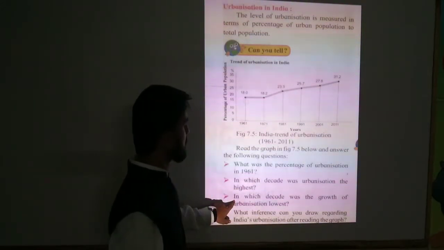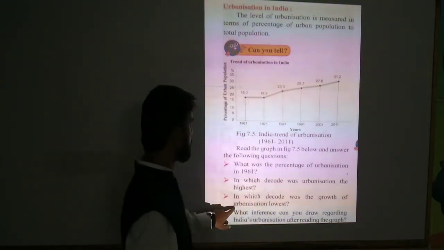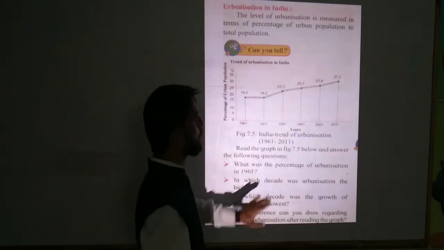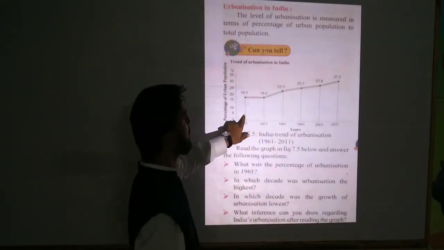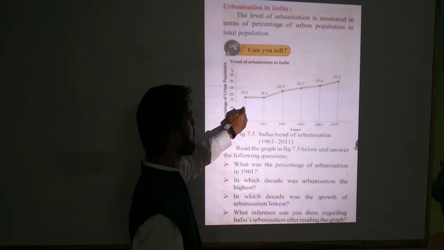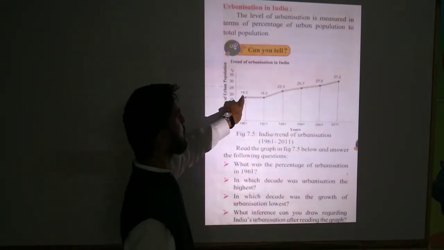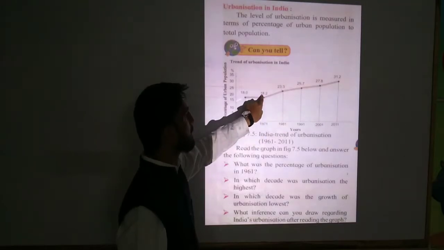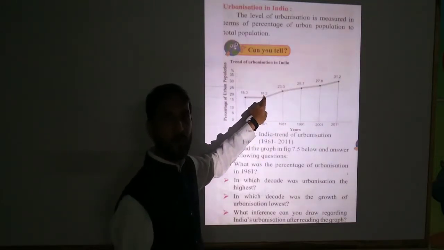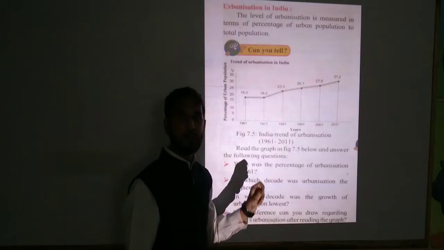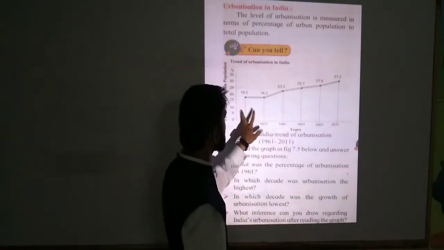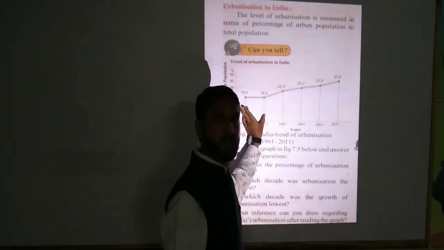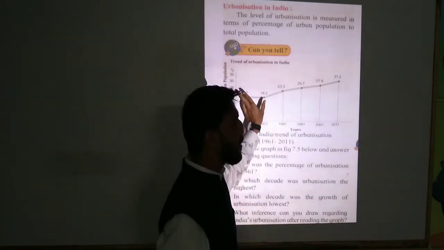Next question, students: in which decade was the growth of urbanization lowest? The lowest growth we can see here. In 1961 it is only 18%, but in 1971 it is 18.2, which means urbanization increased by only 0.2. This is the lowest data of 10 years for our country.